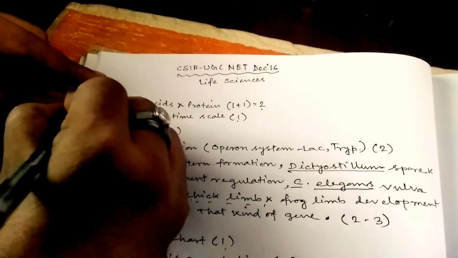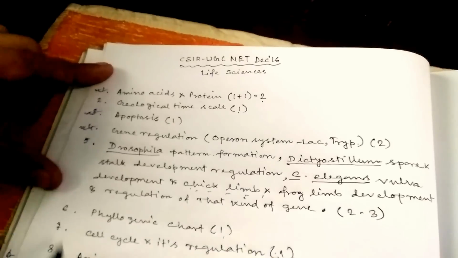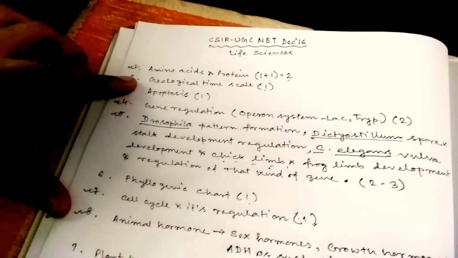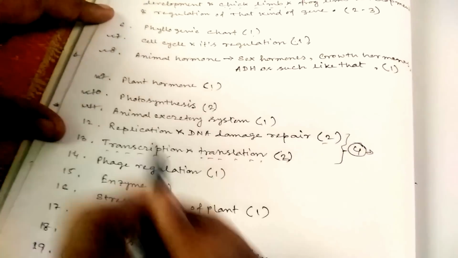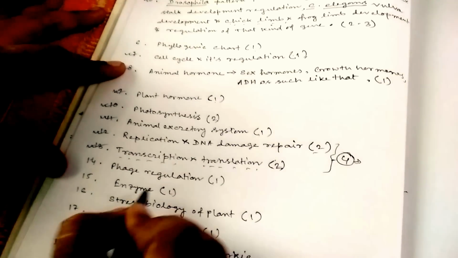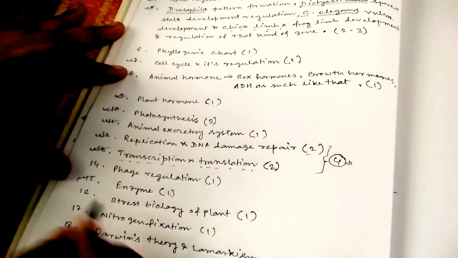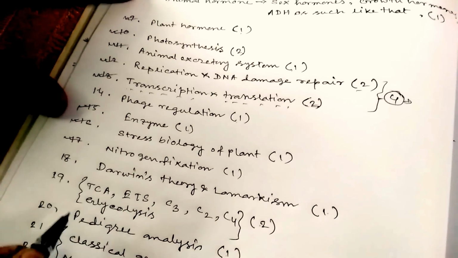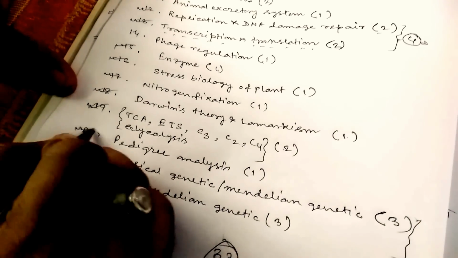Okay, come to the amino acids and protein, apoptosis, gene regulation, Drosophila, cell cycle, animal hormone, plant hormone, photosynthesis, animal excretory system, replication and DNA damage repair, transcription also. Phage regulation is not so important, but sometimes they ask about enzymes, stress biology, nitrogen fixation, sometimes Darwin's theory, Lamarckism, obviously TCA cycles, pedigree analysis is important.